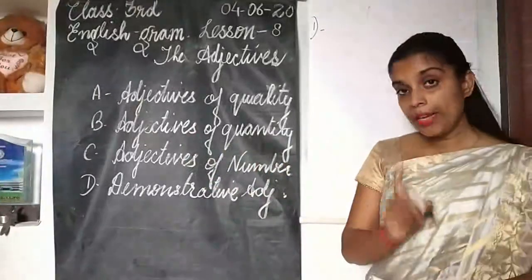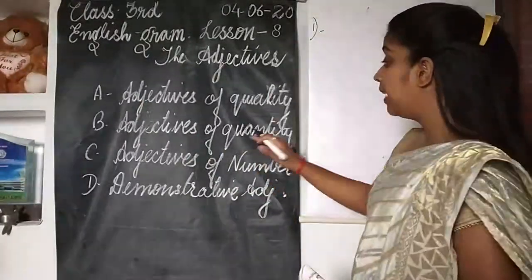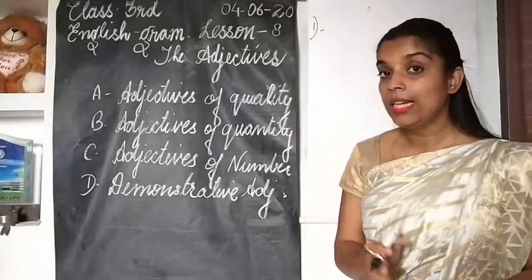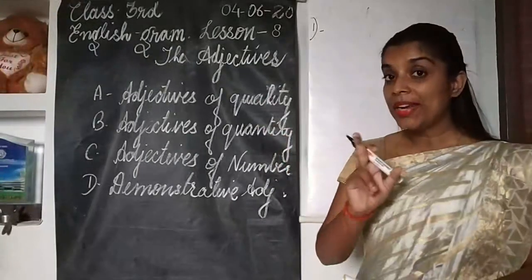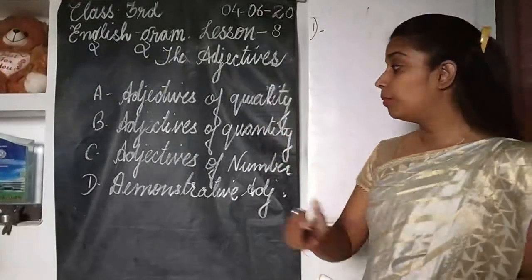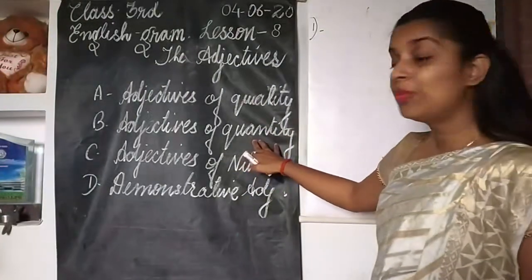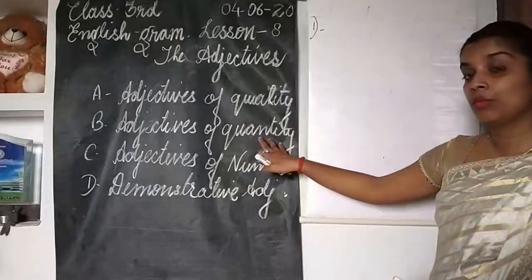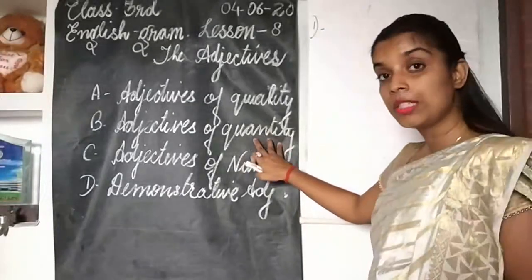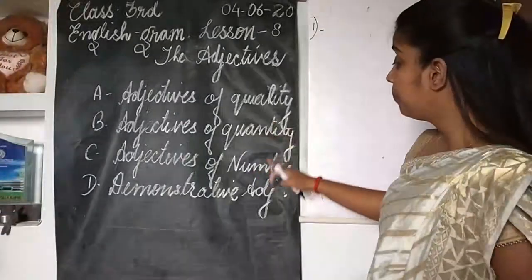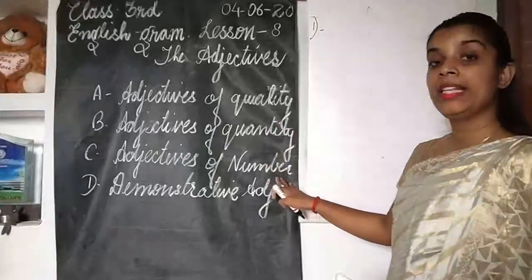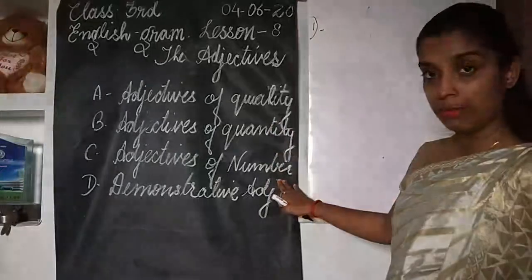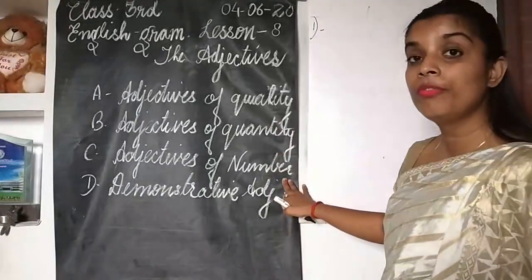Always remember that words which qualify nouns which are uncountable are adjectives of quantity. And words which qualify nouns which are countable in numbers are adjectives of number.